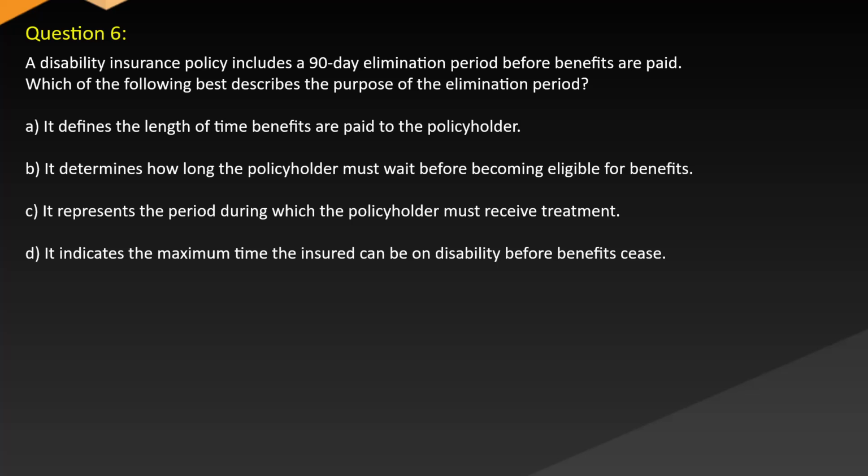Question 6. A disability insurance policy includes a 90-day elimination period before benefits are paid. Which of the following best describes the purpose of the elimination period? A. It defines the length of time benefits are paid to the policyholder. B. It determines how long the policyholder must wait before becoming eligible for benefits. C. It represents the period during which the policyholder must receive treatment. D. It indicates the maximum time the insured can be on disability before benefits cease.